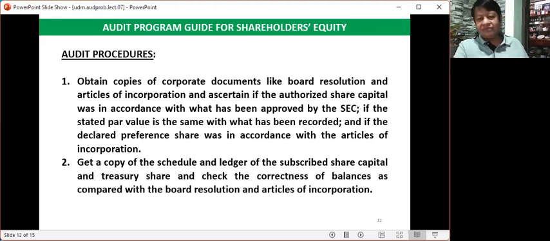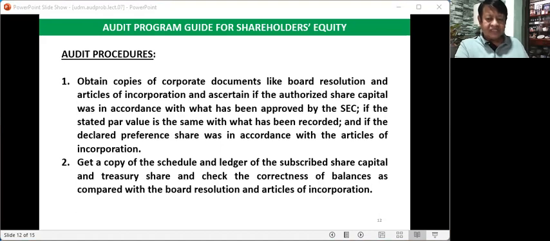Let's now proceed to the audit procedures. As we have said, when we say audit procedures, we are referring to the step-by-step actions to be undertaken by the auditor in order to achieve the audit objective.